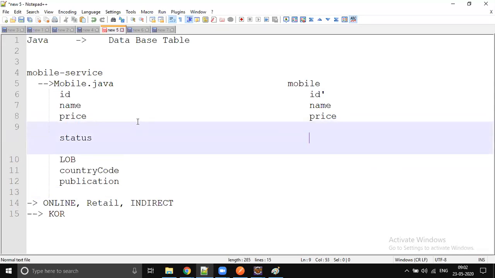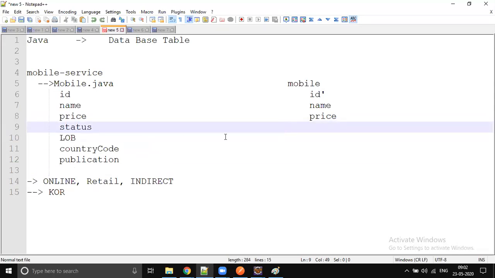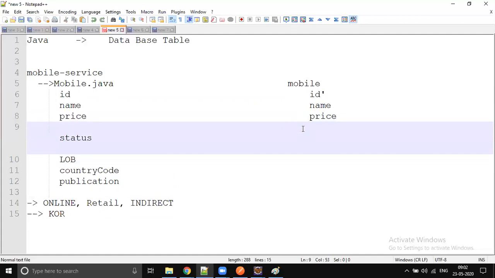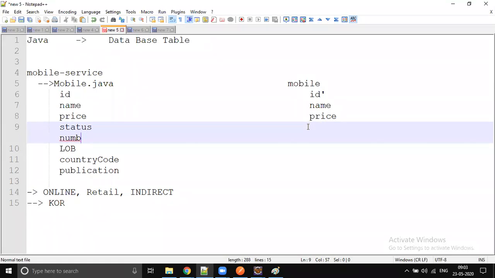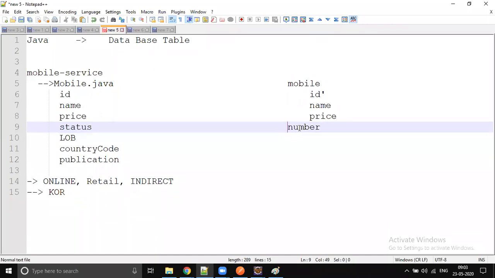So it's going to be a varchar or something, because from database to database the things will change. In MySQL, the enums will be stored in a number format. Okay, numbers. The enums will be stored in numbers format. Okay, let me delete some spaces here.